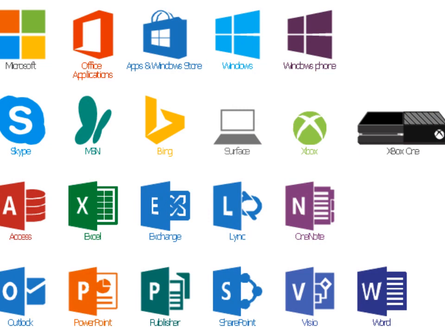While these all are the icons of different programs which we use in the computers. These are also known as application softwares.